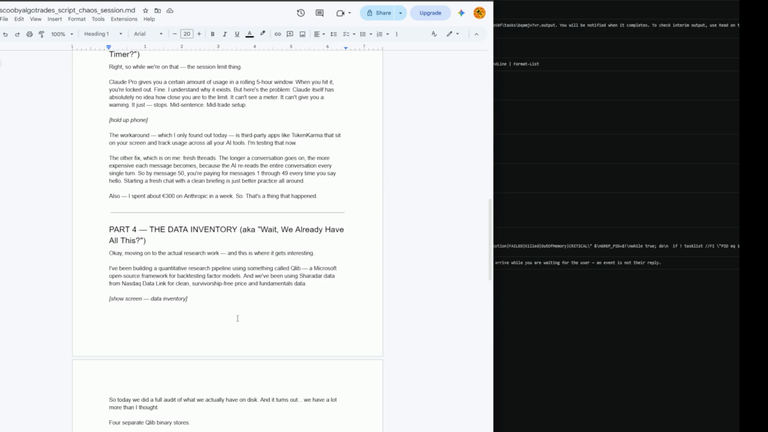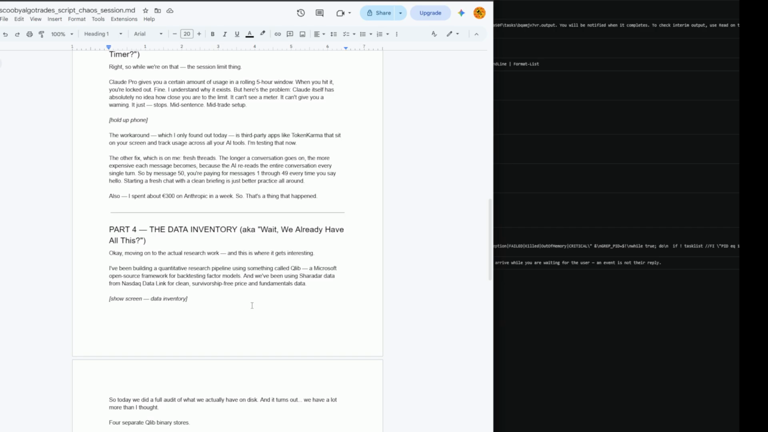So part 4, the data inventory, aka wait, we already have all this. Okay, so moving on to the actual research work, which is, I know why you're here, really. Sorry about that sidetrack, but I did get sidetracked, and so I'm just documenting it. And this is where it gets interesting.